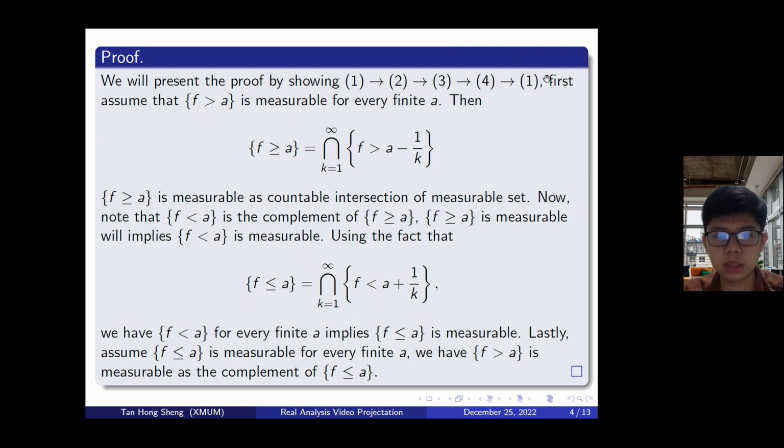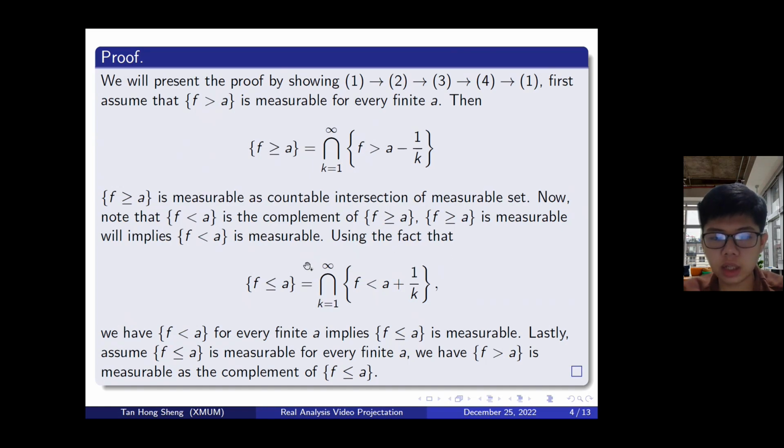We first assume that f greater than a is measurable for every finite a. Then we will have f greater than or equal to a is the intersection of the sets f greater than a minus 1 over k. So the set on the left side is a measurable set as the countable intersection of measurable sets. Now, note that f less than a is the complement of f greater than or equal to a. Since the complement of a measurable set is measurable, this implies that f less than a is measurable.